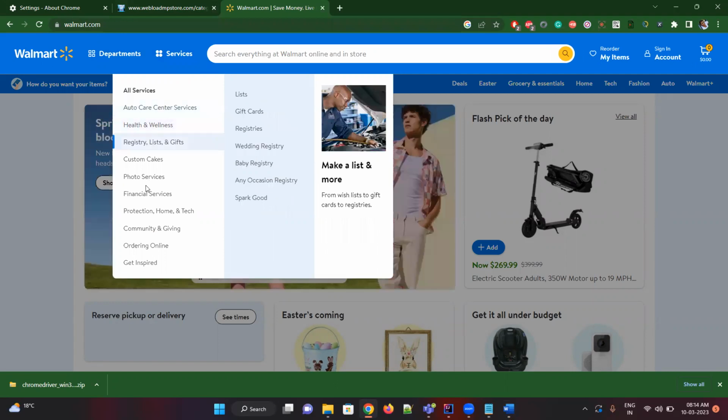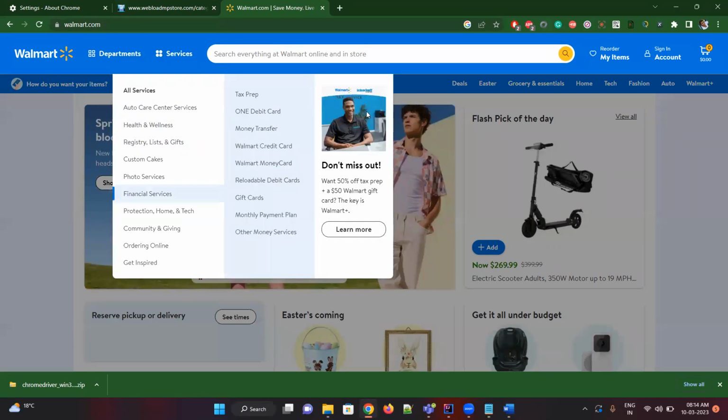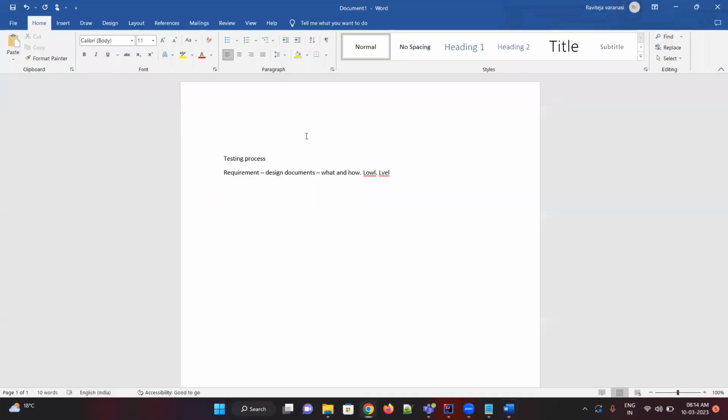And this is changing like this, and the images are changing, right? So you should understand the functionality of it. Once you get the requirement and design documents, we will go through them. Now you will write test cases. But before test cases, we'll write test scenarios. And before test scenarios, we'll write a test strategy document.